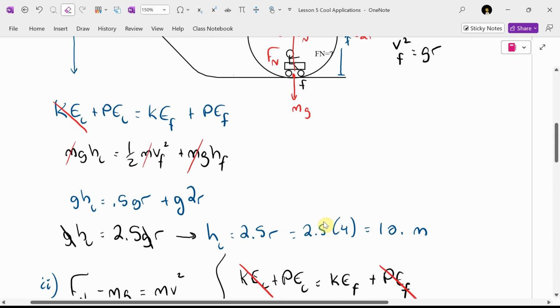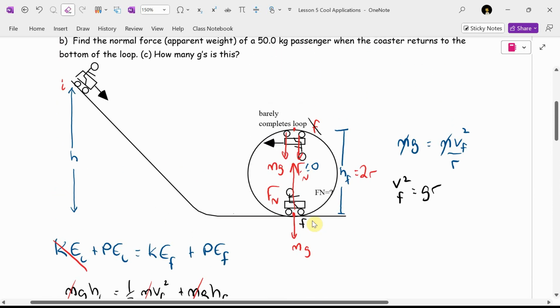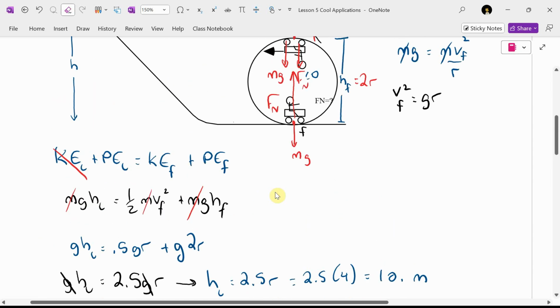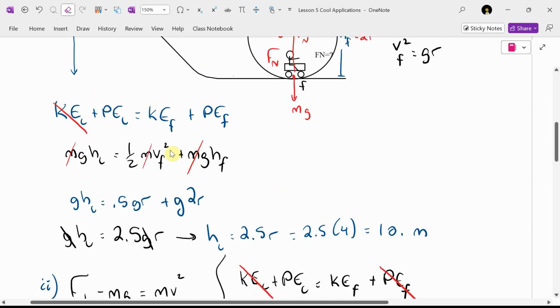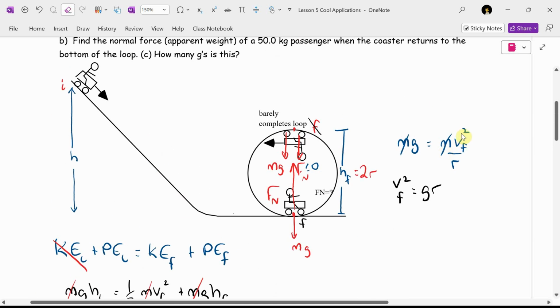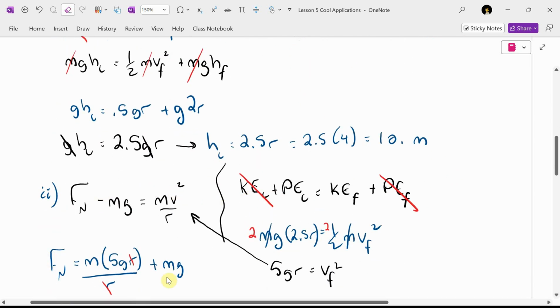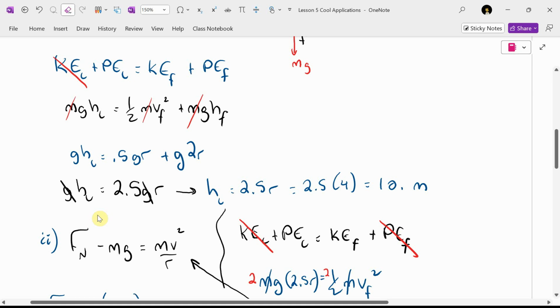So I'm not saying I like this question because there's a lot of work here. There is one like this in the Ultimate Review, but honestly, if you happen to remember that it's going to be 2.5 times the radius, you can get there in one line if you remember that obscure tidbit. I would say, to me, conservation of energy is still fair game. Asking you to come up with a free body diagram at the top of the loop, that's fair game. Asking you to find the normal force at the bottom of the loop, that's fair game. Doing all of this in one question, I'm not going to do that. It's just too much writing. Although I'd love to, because it's roller coasters, it's loops, and it's dear to my heart. I'm not going to do that. Okay.